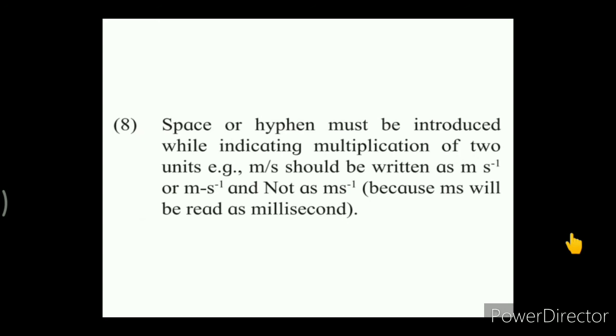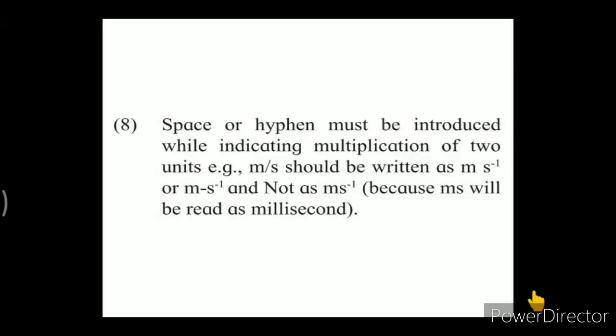So these are the conventions that we have to use while writing SI units. Here we have discussed in detail the entire system of units with fundamental quantities and units.